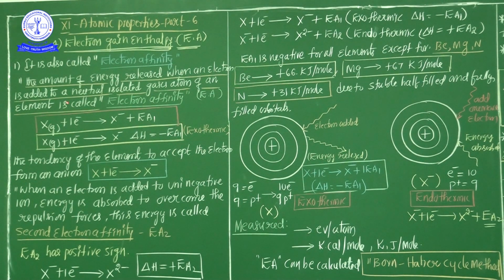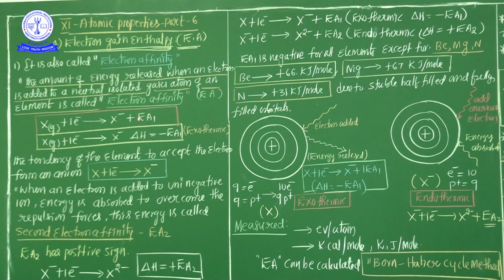Now see here, the entire definition is represented with a simple equation. X is the gaseous atom, plus one electron is added, then X becomes an anion, because a neutral atom gains an electron to form an anion, and some energy is released.